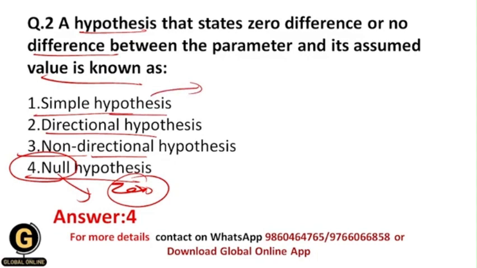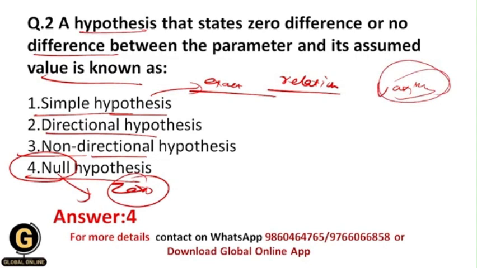So basically, a simple hypothesis states the exact relationship between the variables. Whatever relationship between the variables is already there, the exact relationship is going to be stated by the simple hypothesis. Now, what is a directional hypothesis? A directional hypothesis is the hypothesis which states the result in one direction only. It has only one direction, and that's why this kind of hypothesis is tested by a one-tail test.